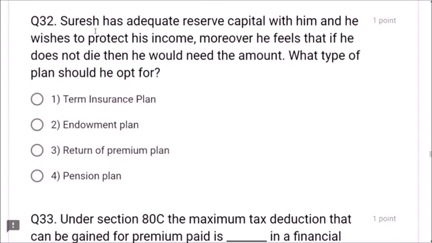Next, question number 32. Suresh has adequate reserve capital with him and he wishes to protect his income. Moreover, he feels that if he does not die, then he would need the amount back. What type of plan should he opt for? Term insurance plan? Yes, he can. Term endowment plan, return of premium plan, pension plan. Dear friends, the question is, moreover, he feels that if he does not die, then he would need the amount back. Then what is the plan? TROP, term insurance, return of premium. That is, a return of premium plan is required. Answer is option 3, friends.